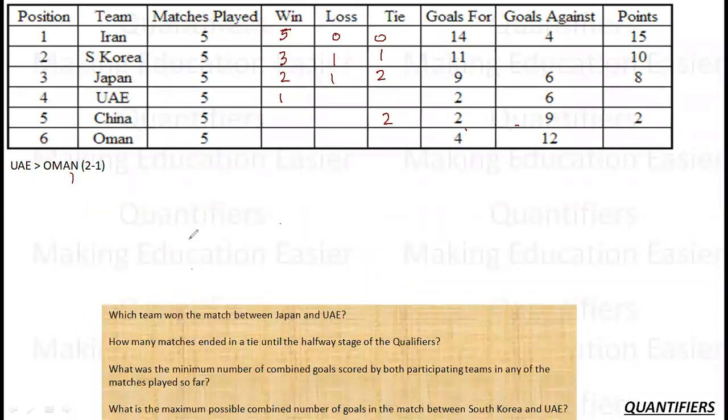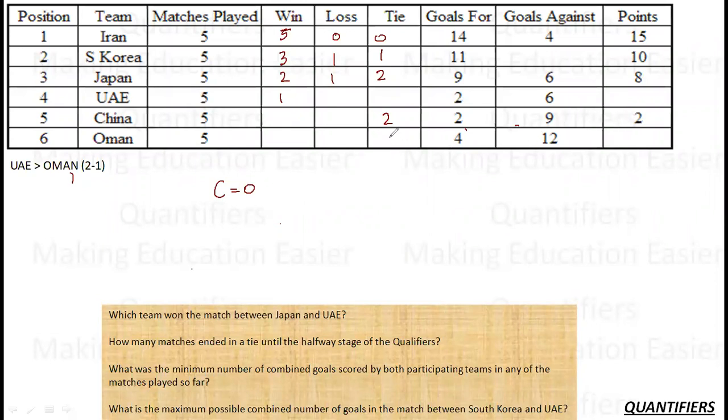Now, this is a good point. Let's talk about Oman. How many points can Oman have? Can I say it can either be 1 or 0? Also, I can say it cannot be 0. Why? Because if these points were 0, this would essentially mean that when the match between China and Oman took place, China must have beaten Oman, only then would Oman have 0 points. But that is not possible. Why? Because if that happened, China would have at least 3 points, but China has only 2 points. Which means that China has not beaten Oman. So the match between China and Oman ended in a tie.